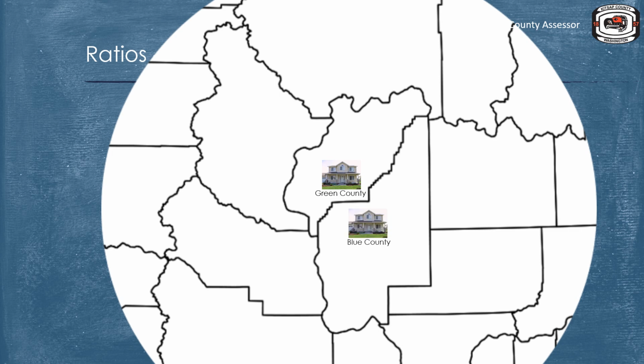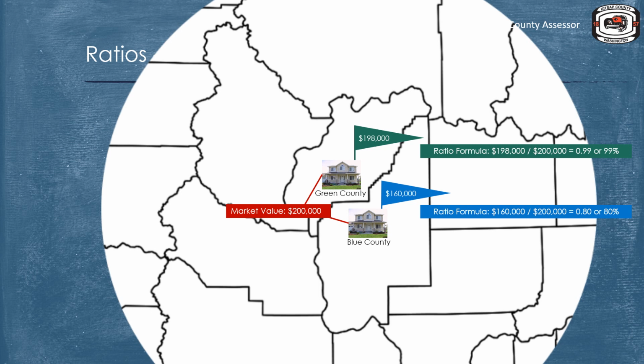Greene County has assessed Mr. Smith's property at $198,000. Blue County has assessed Mr. Jones's property at $160,000. So if both properties are identical, and the market value is $200,000, it appears that Greene County is a lot closer to being at 100% of market value than Blue County.